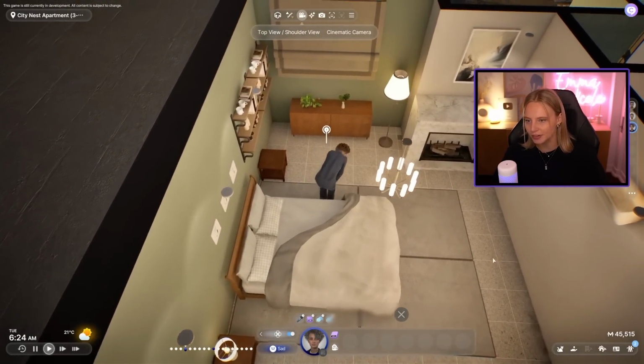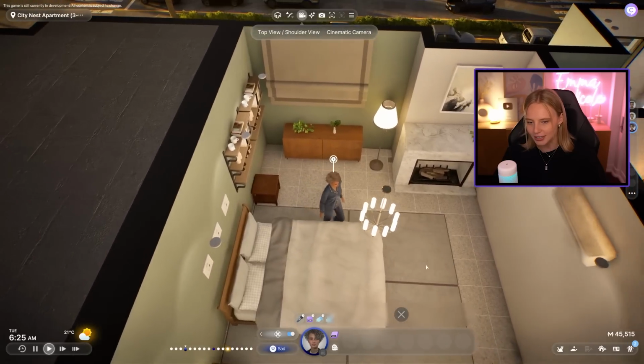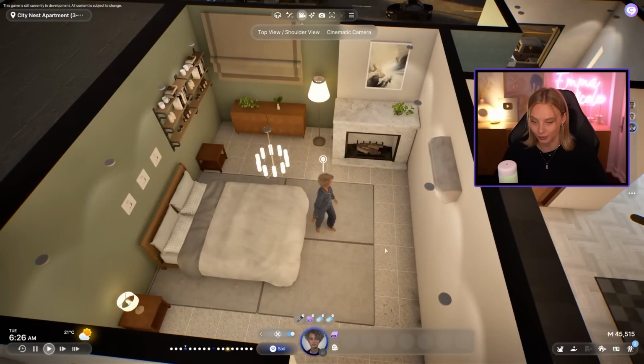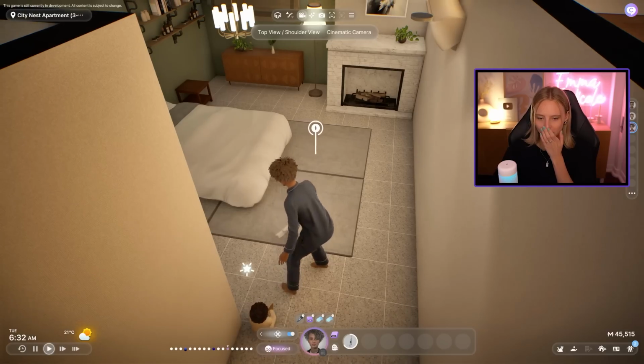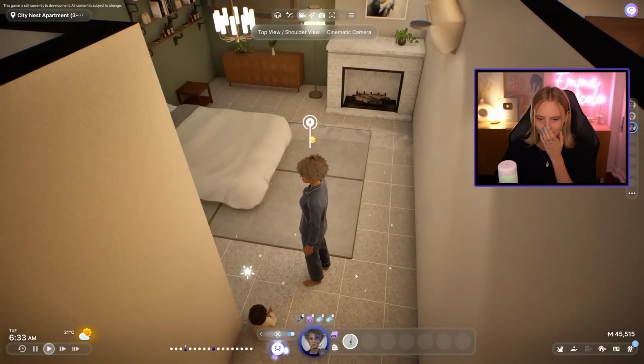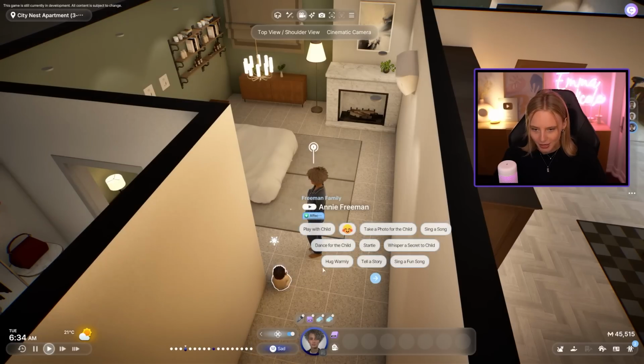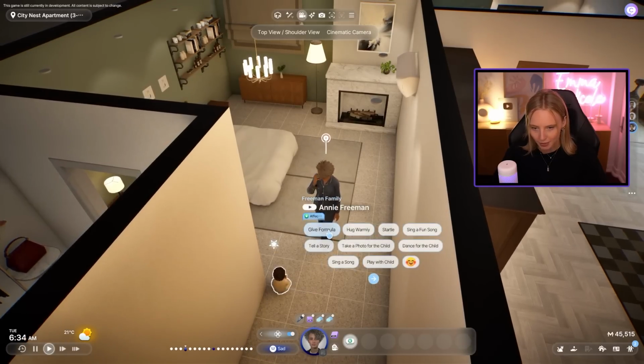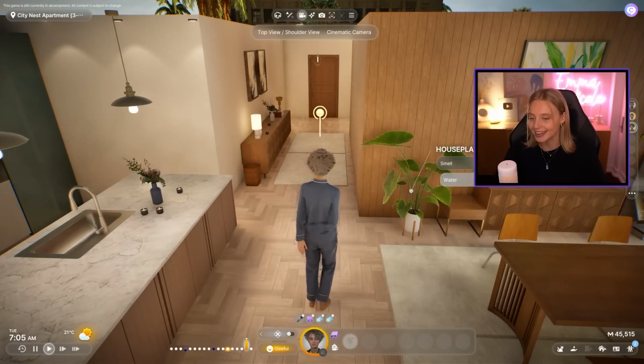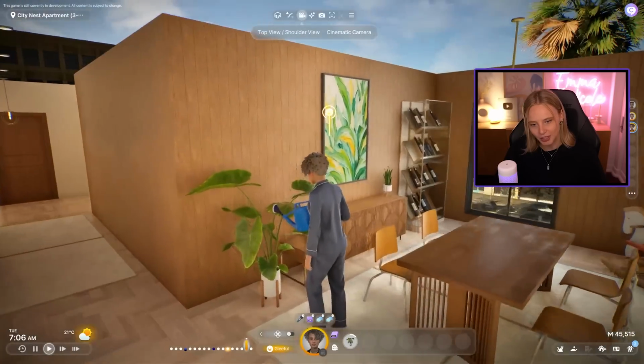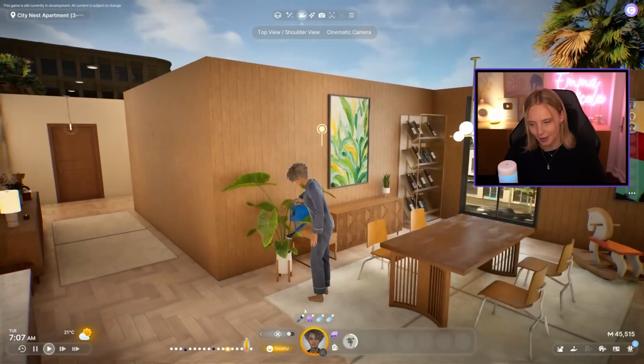So we're gonna do a little bit of cleaning around the house. I really want to see what the impact of having good karma is. Oh my God, don't vacuum up your child. That was a close call. Okay, we can also say good morning to our baby. A couple of other fun things you can do is water your plants. Make sure you're taking care of all of your little plant babies.